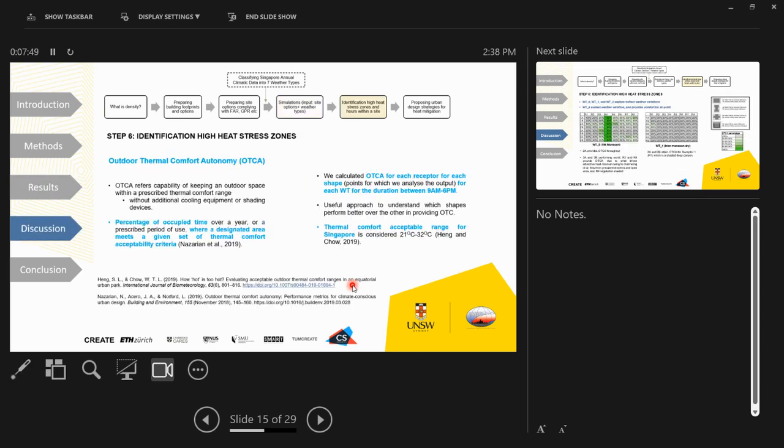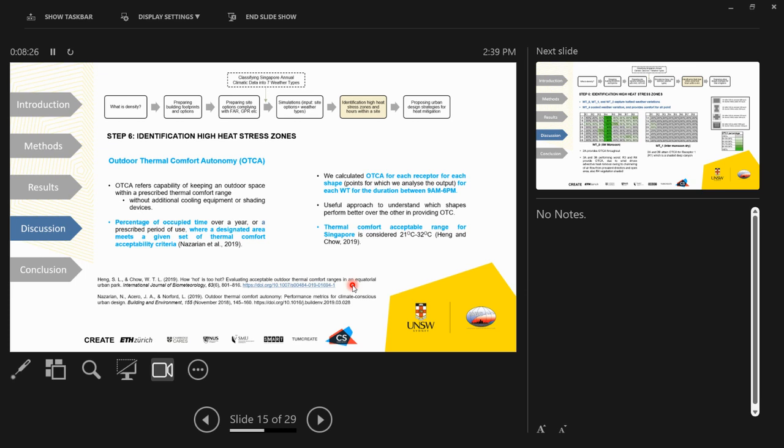We used something interesting: the concept of outdoor thermal comfort autonomy. This gives us an idea about the percentage of occupied time a particular space is capable of providing thermal comfort without any active or passive measures. So if I'm considering the data between 9 a.m. to 6 p.m., for 10 hourly variation, how many hours is this particular space capable of providing thermal comfort within an acceptable range without any active or passive intervention.